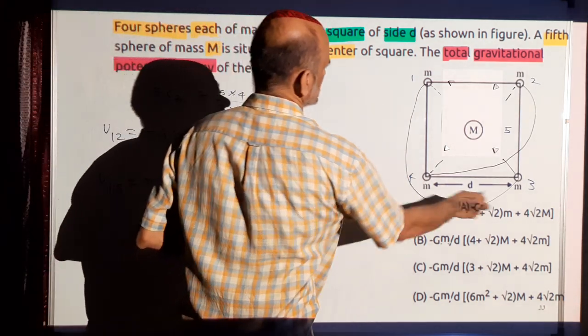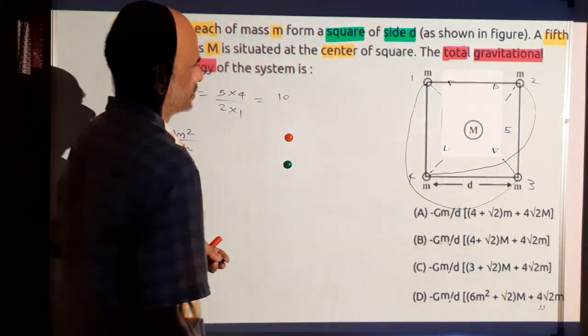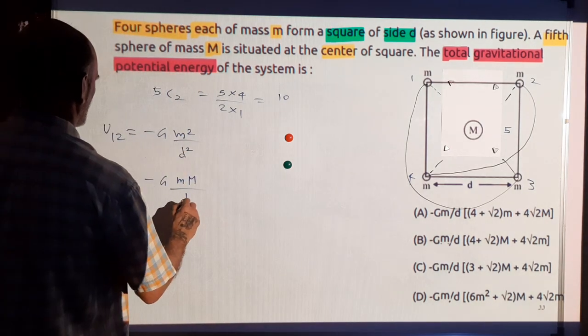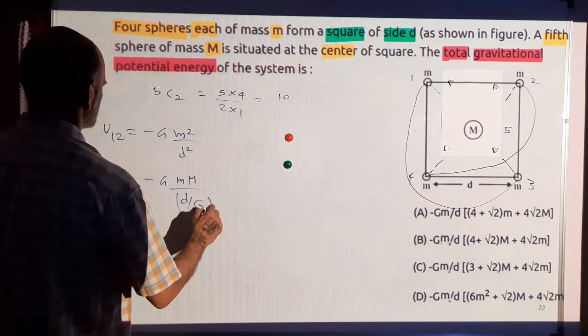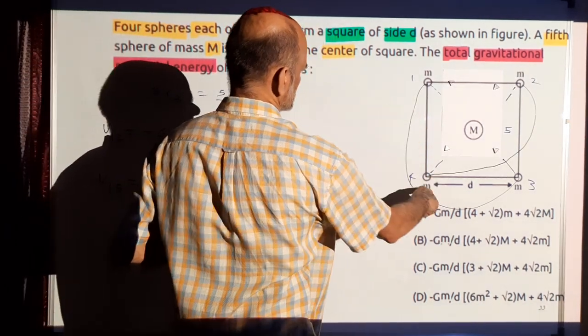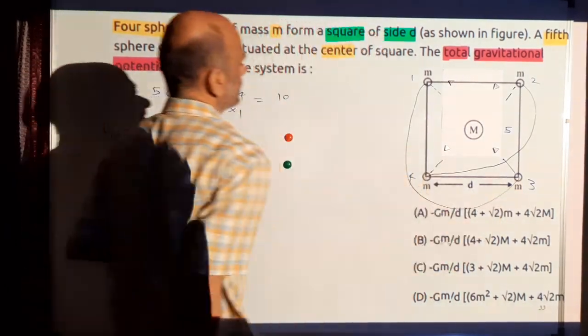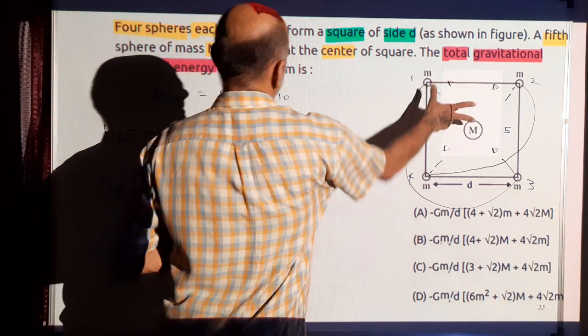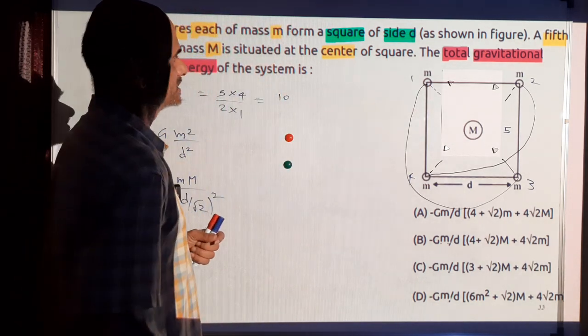So this is d, this is d. So the whole thing is root 2 times d. Half of that is d by root 2. These are standard things. Square, 90 degrees. This is d, this is d. So the full diagonal is root 2 times d. It's more than d and it's root 2 times d. Half of that is d root 2 by 2, which is d by root 2.